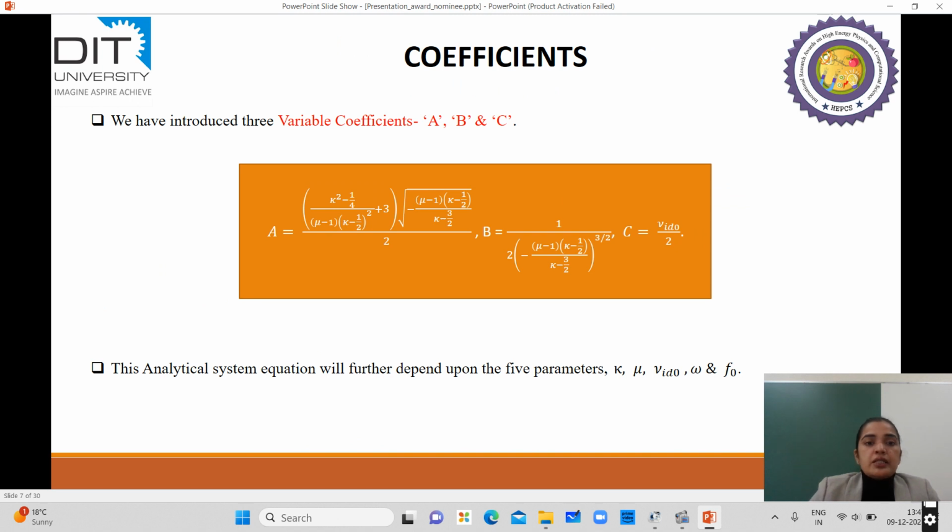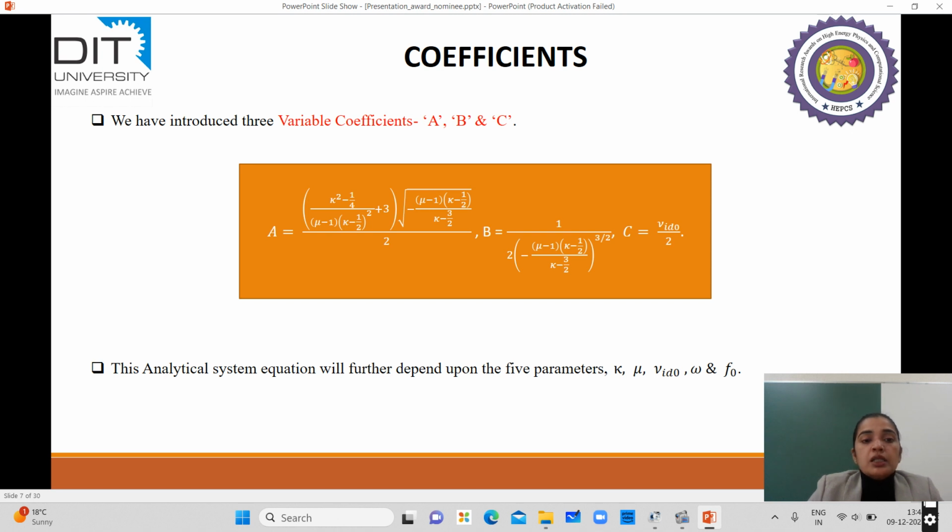The interesting fact in this equation is that these parameters, which we can call variable coefficients, further depend on other parameters, which are mu and kappa. And the overall analytical system will further depend upon the 5 parameters, which are mu, kappa, nu, which is a damping coefficient, omega, which is a frequency parameter, and F naught, which is a forcing parameter. So it may be interesting to see the effect of the range of these parameters. In the literature, I have seen that many researchers have studied with respect to constant values of these parameters.